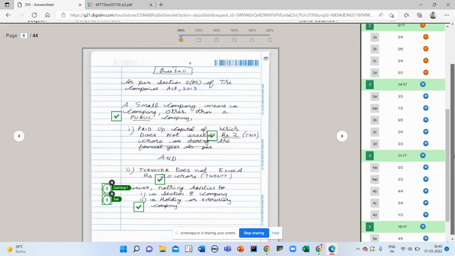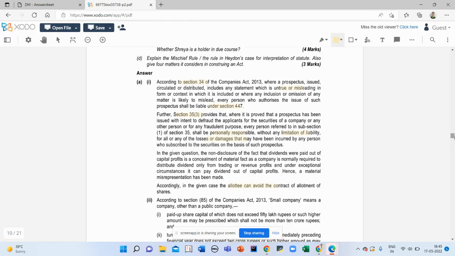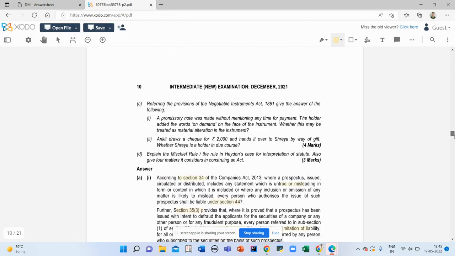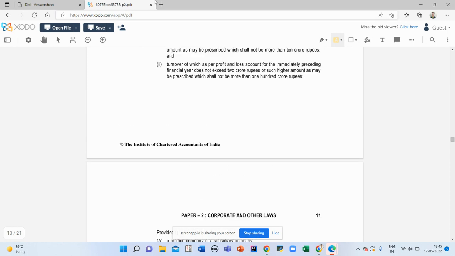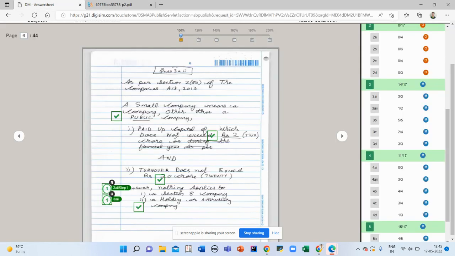Then the second part of 3A was the small company definition, in which you can say a company with up to 2 crore paid up capital and 20 crore turnover. Maybe I did not write the limits, which is 20 crore and something, and one exception was there, so I got 1 mark out of 2.